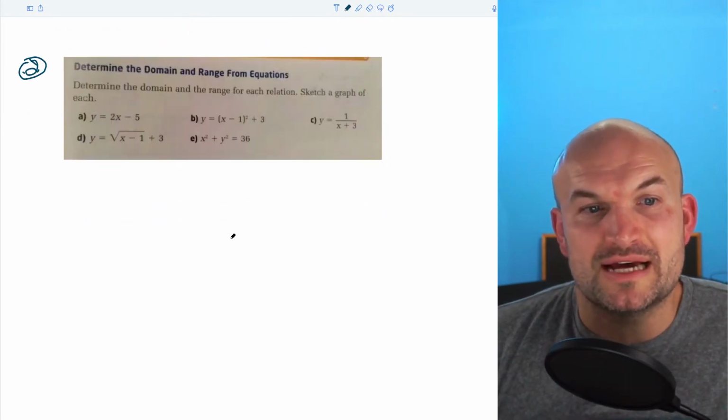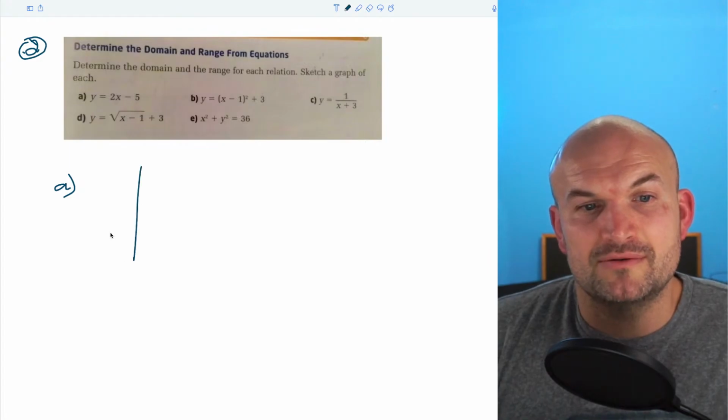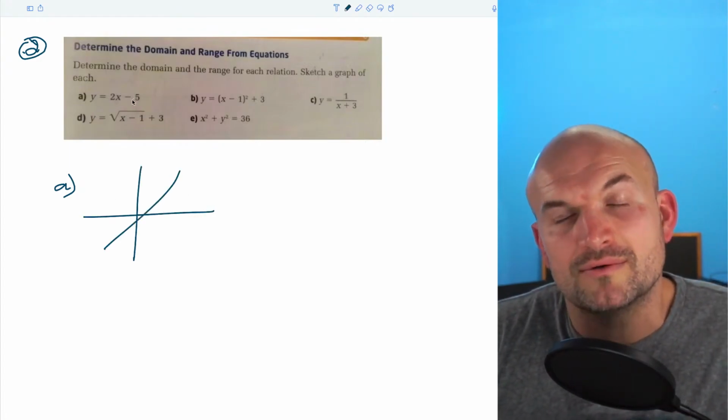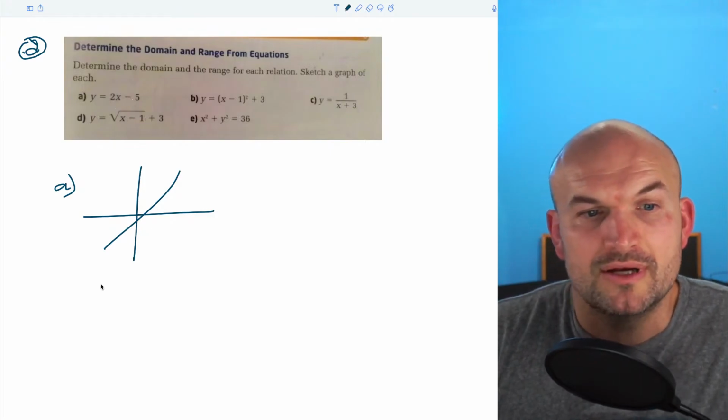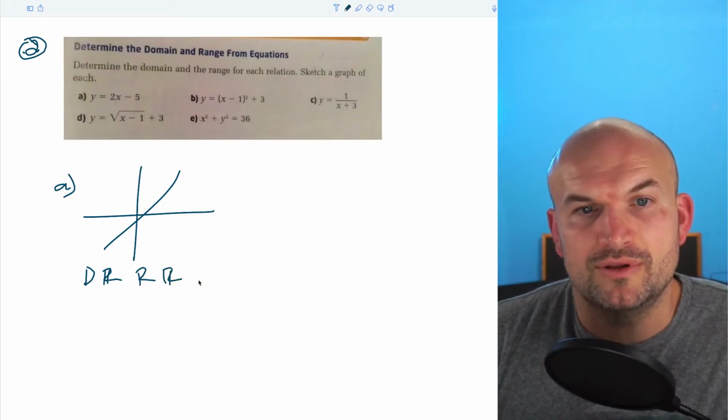So in this example, what I would do is I would just recommend knowing what the graph looks like. So in this graph, that's the parent graph, right? Or the parent graph is just a line, right? Slope is, or y-intercept's -5, slope is 2, 1. So the domain here is all real numbers. The range is all real numbers.